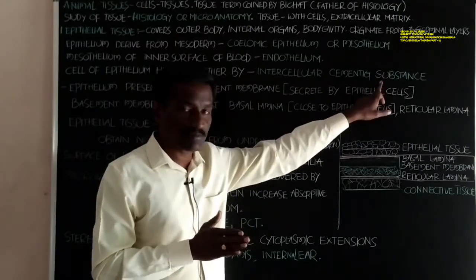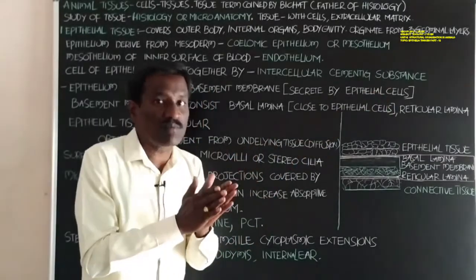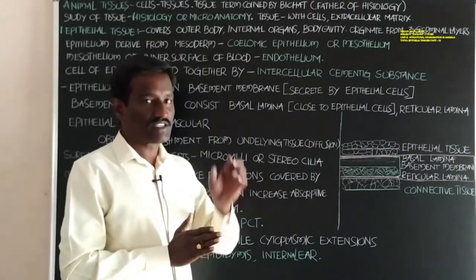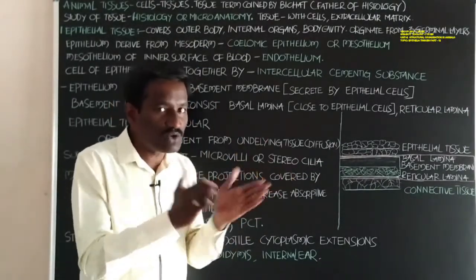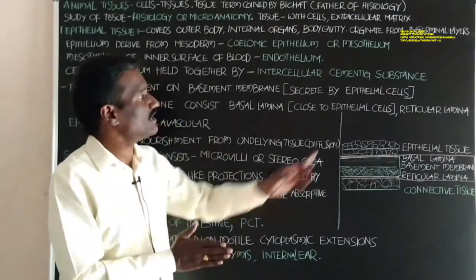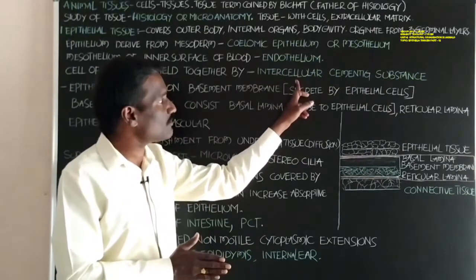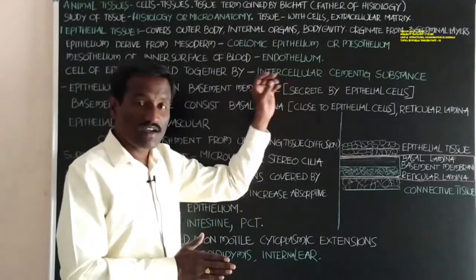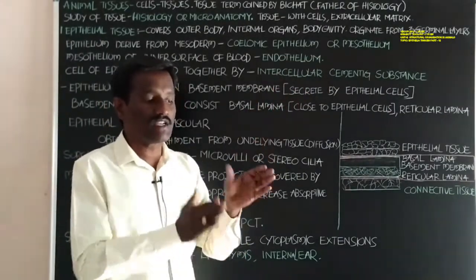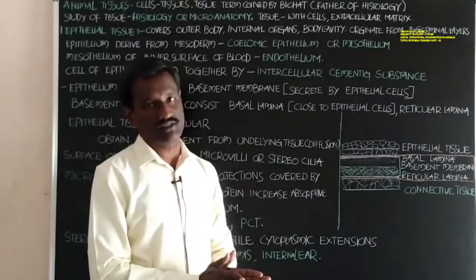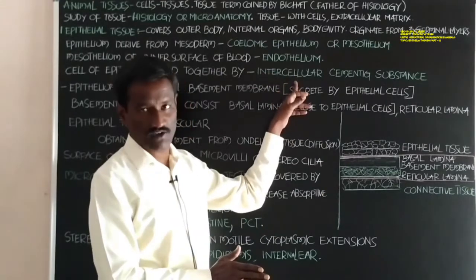That is the substance present between the cells of the epithelial tissue. It is intercellular, that means it is present between the cells.